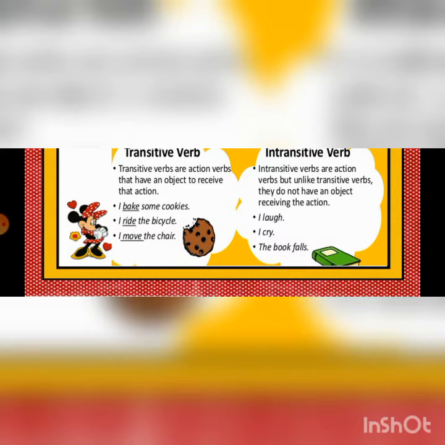I move the chair. Move is an action word. What is the object in the sentence? The chair. I will give you one more example to clarify. My mother is teaching me Hindi. My mother is the subject. Teaching is an action word. And what is being received by an object? What is the object in the sentence? Hindi. Okay, I'll show you one more sentence.